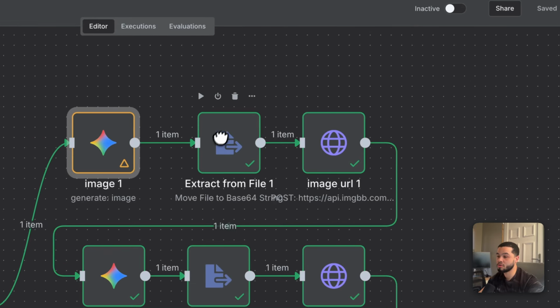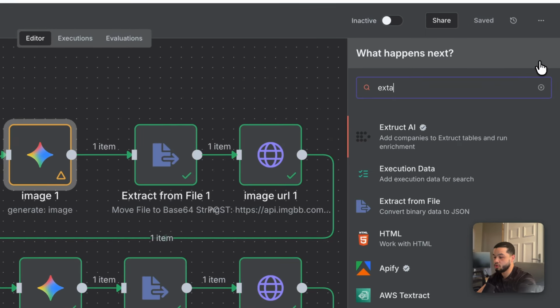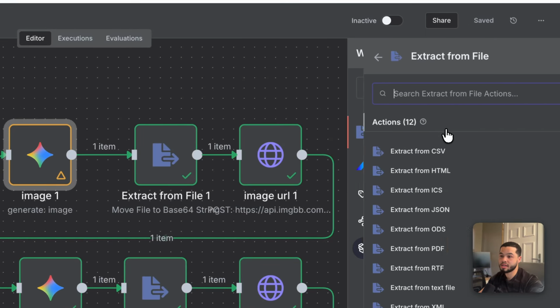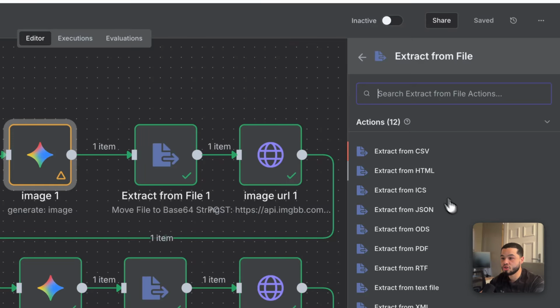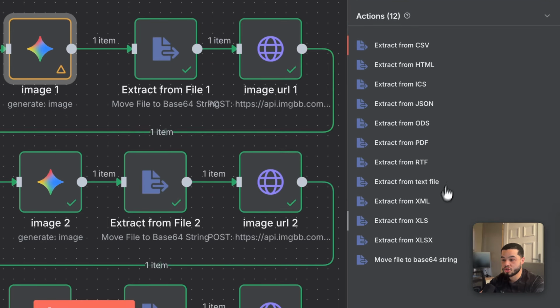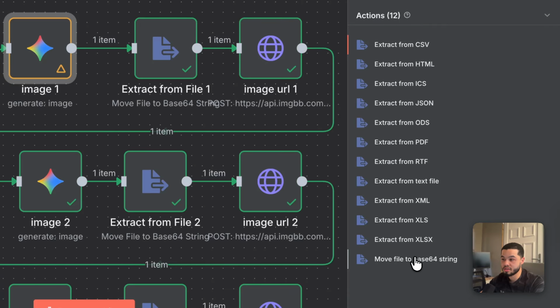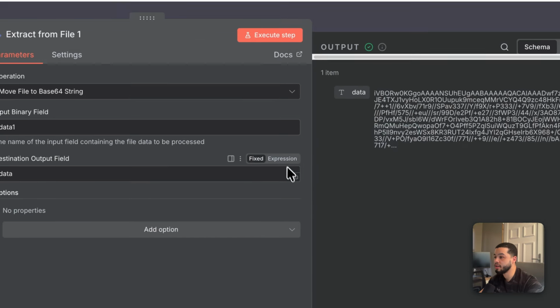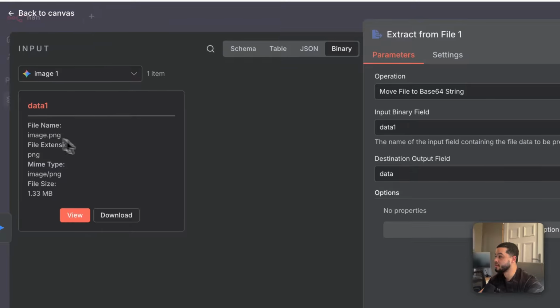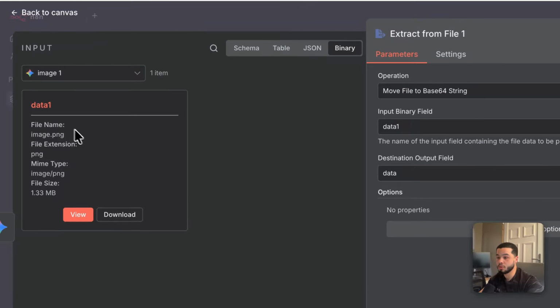And the next node we are going to have to use is extract file. So to do that, I'm going to come over here, look up extract file. I'm going to select this, come over and choose extract, move file to base 64 string. So we're going to select this one down here, which is move file, and in here we are going to select again the image number 1 from over here that we just created.